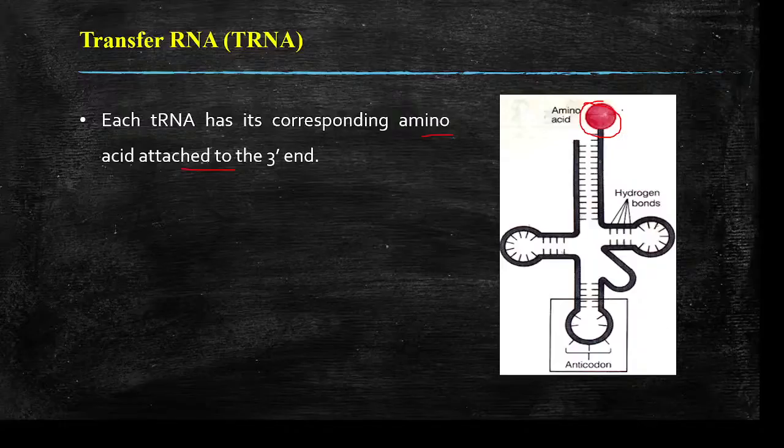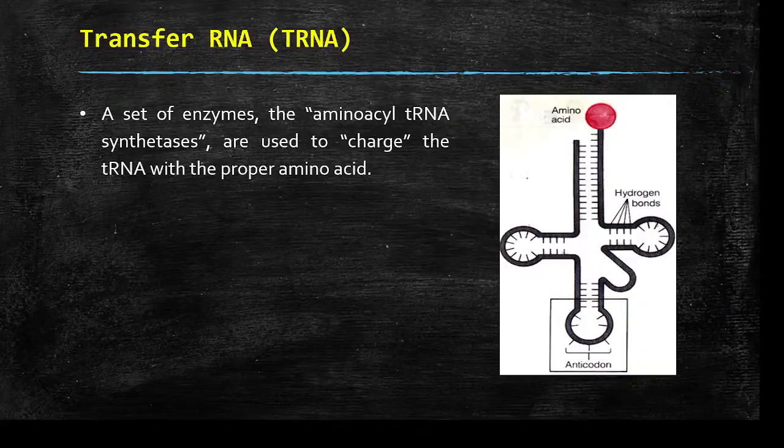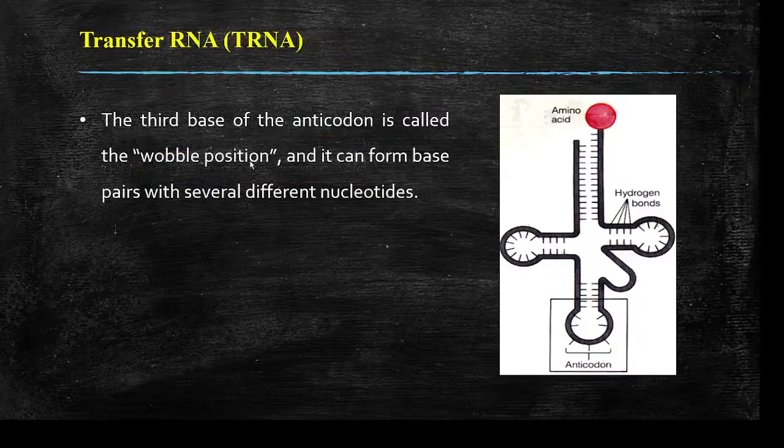So once it reads, it will carry the amino acid. Okay. So a set of enzymes known as amino acyl tRNA synthetases are used to charge the tRNA with the proper amino acid. So this amino acid is attached by a set of enzymes called amino acyl tRNA synthetases.